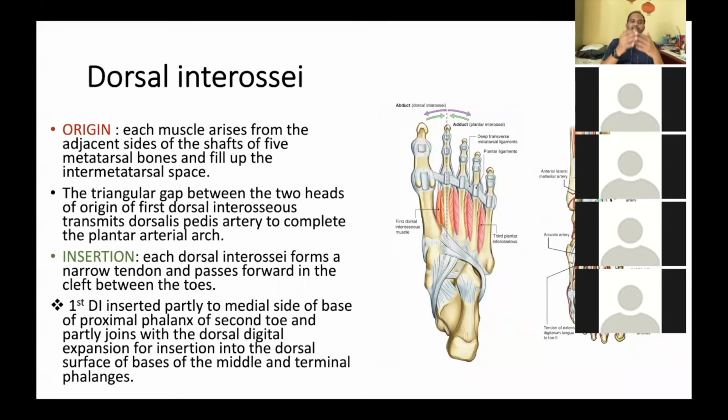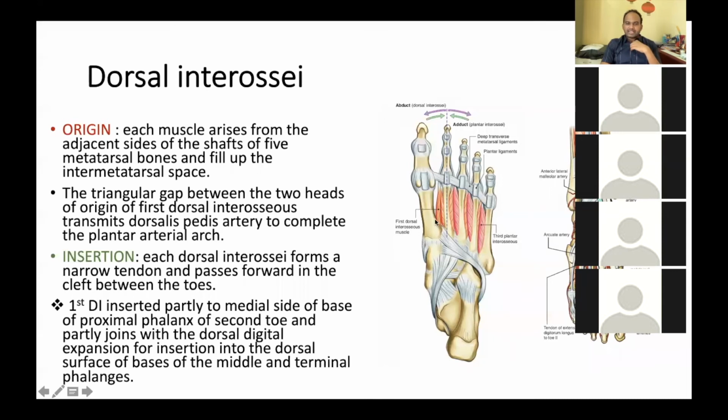Now, from where do these muscles take origin? Each muscle arises from the adjacent sides of the shafts of the metatarsal bones and fills up the intermetatarsal spaces. Now, this space, can you see? What is this bone? First metatarsal. What is this bone? Second metatarsal. Between these two bones you have a space. Yes, sir. This space is called the intermetatarsal space.